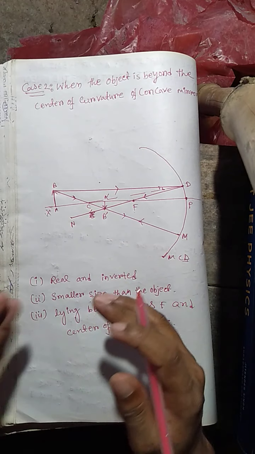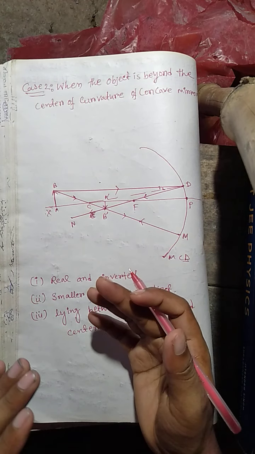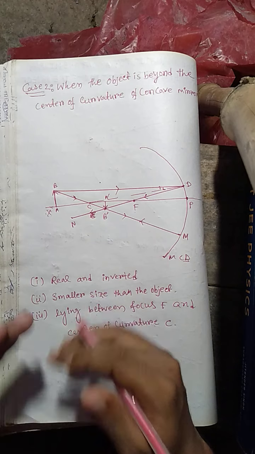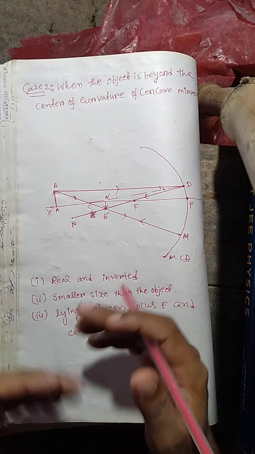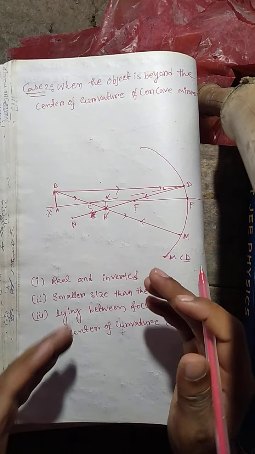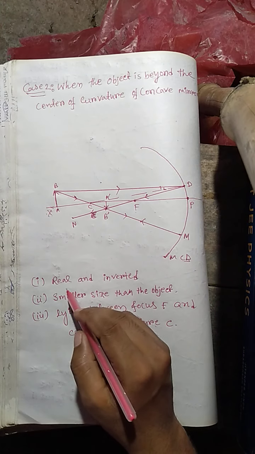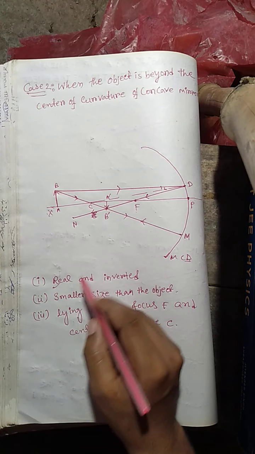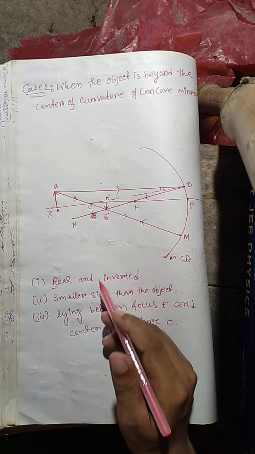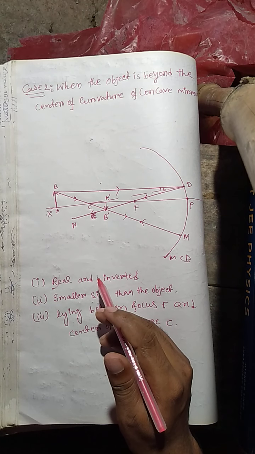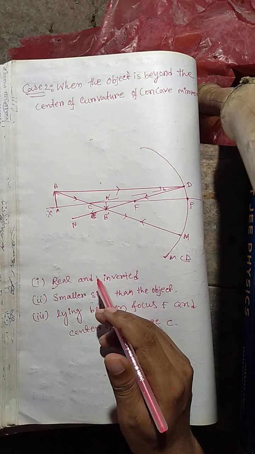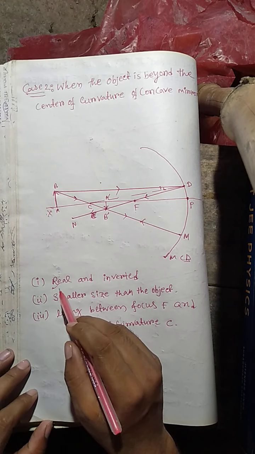Inverted means up and down, the upside and downside are interchanged in the image. So this image is inverted. This image is also real. Why is this image real? Because this image can be obtained on a screen. So this image is called a real image.